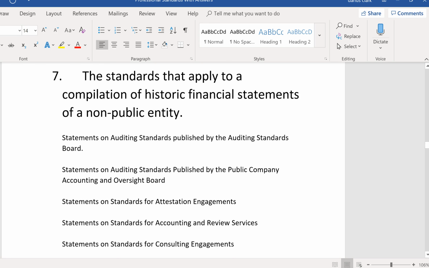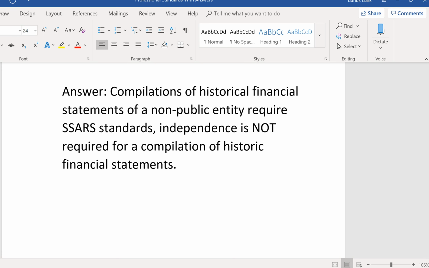Number 7, the standards that apply to a compilation of historic financial statements of a non-public entity. The minute you see compilation, the only standards that could possibly apply are SSARS, Statements on Standards for Accounting and Review Services. I don't care if you're compiling historic financial information or you're compiling a financial forecast or a projection. You see the word compilation, the standards that apply are SSARS, Statements on Standards for Accounting and Review Services, not SSAE. What else do you know about a compilation? Well, independence is not required. The company has to be non-public because a public company could never have a compilation.